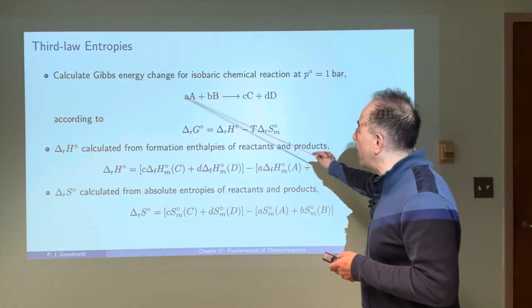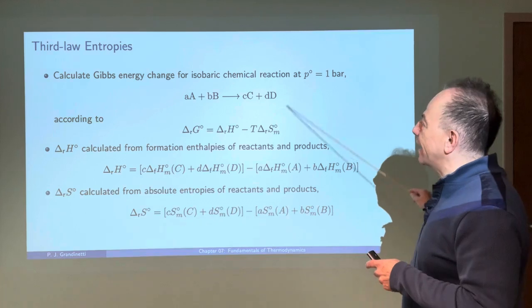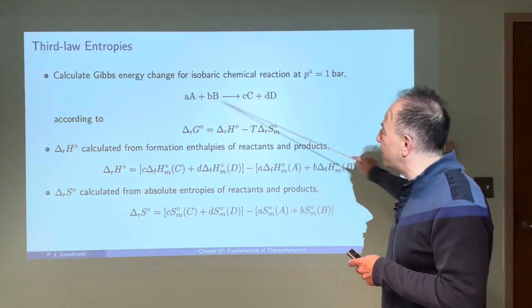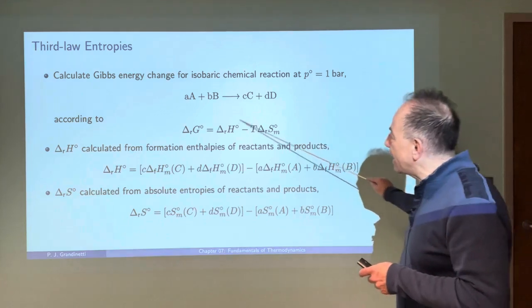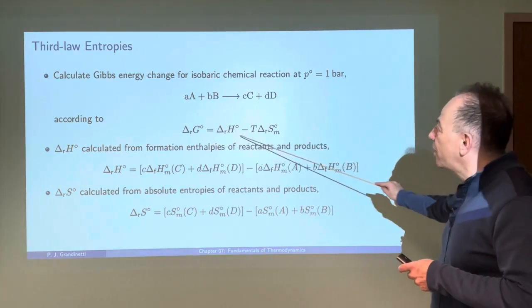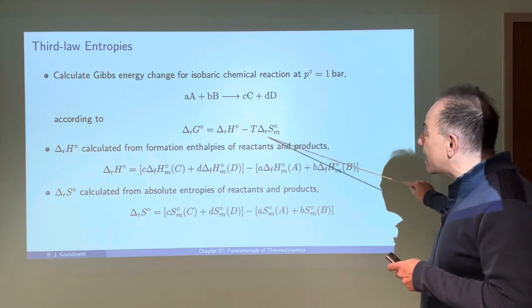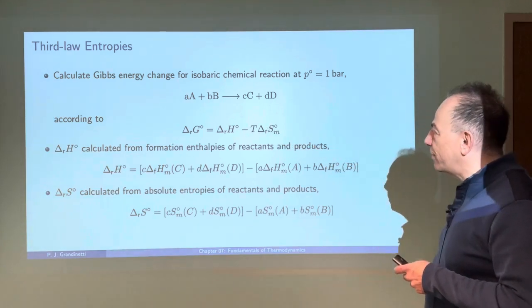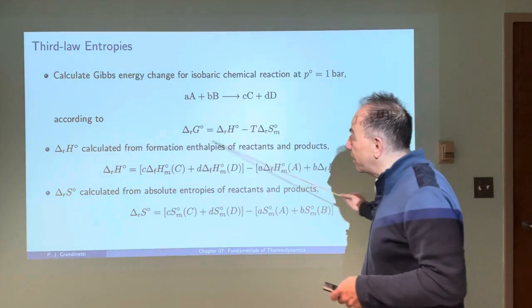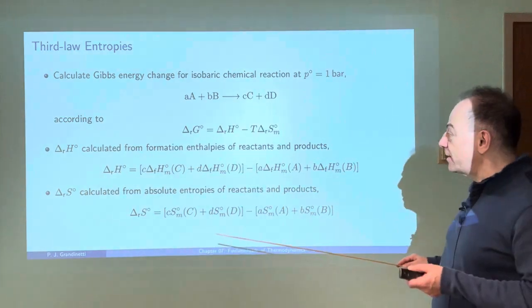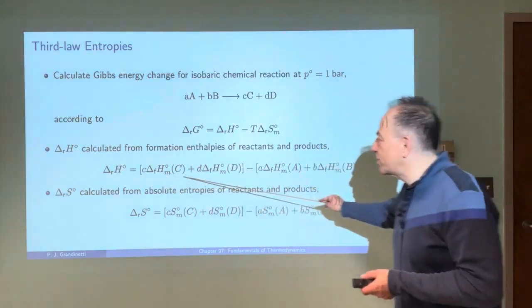So for example, if I have a reaction I've written generically here with A plus B going to C and D with the respective coefficients, then I can calculate delta G for that reaction from the delta H of the reaction plus the delta S for the reaction at a given temperature. And the delta H's we can calculate, as we learned earlier, from the formation enthalpies. So that would just be the expression that we saw earlier here.